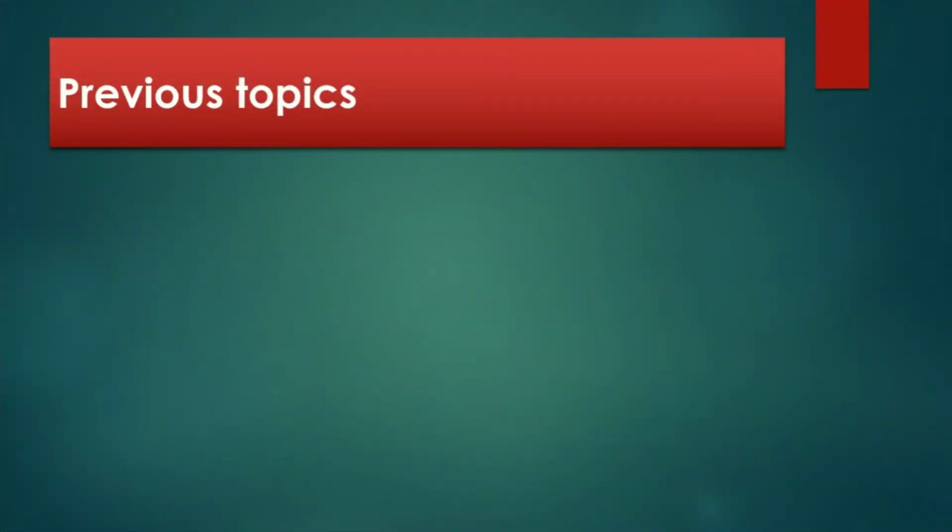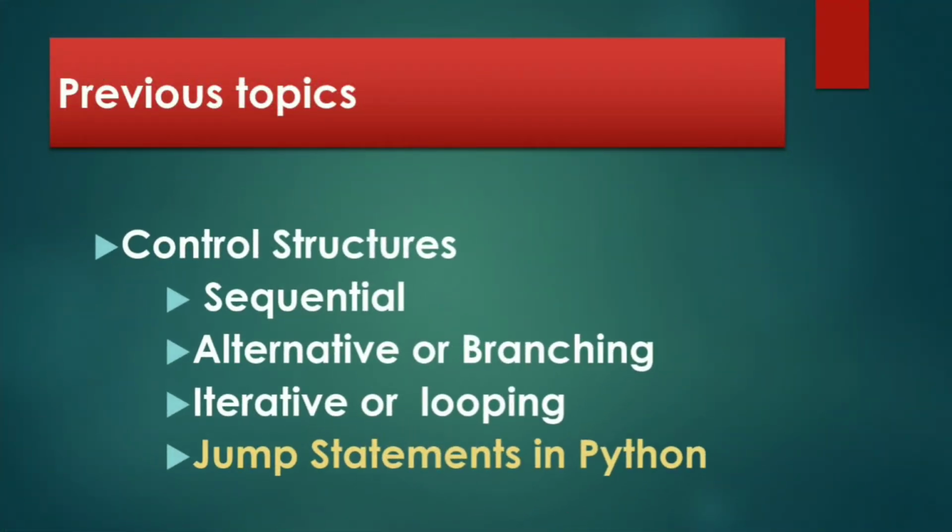Let's quickly see what the previous topics were. We have discussed three different types of control structures: sequential, alternative or branching, and iterative or loop. So we have completed all of this. Now under control structure we have one more topic, called jump statements. So let us see what the jump statements in Python are. Now let's quickly get into the video.